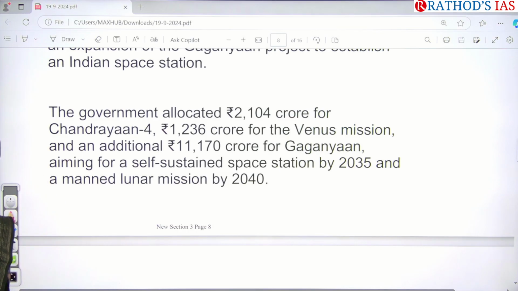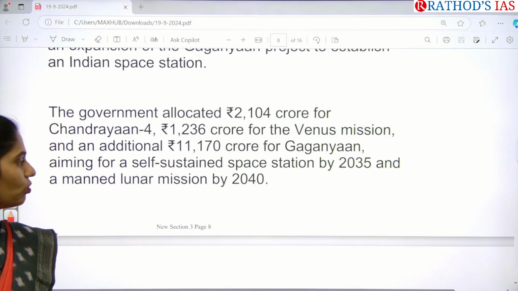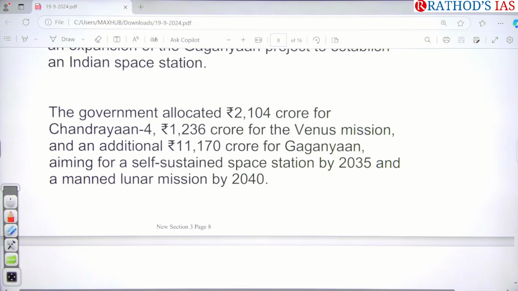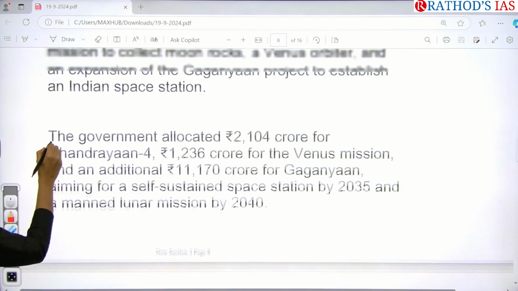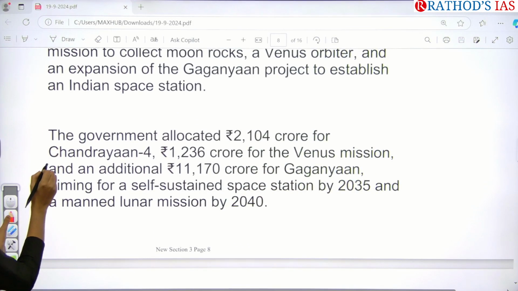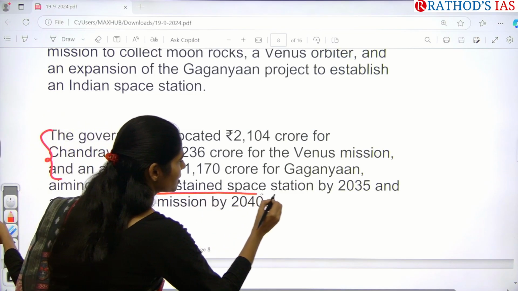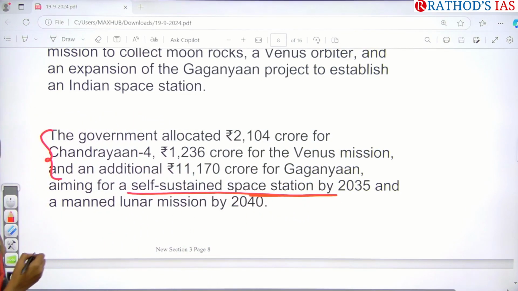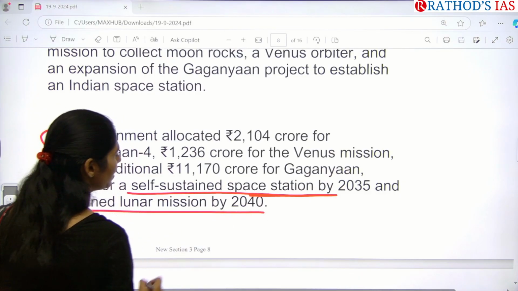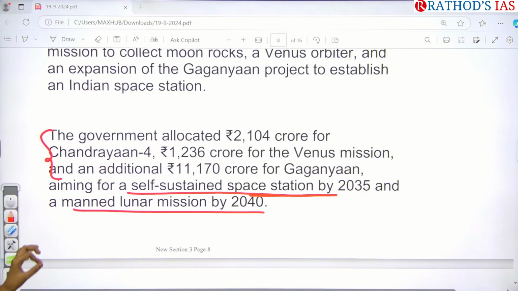And actually, we are going to build our own Indian space station by 2035, and we are going for a manned lunar mission by 2040. So these are the targets that you have to remember. There is no need of remembering these three lines, but you have to focus on things like a self-sustained space station by 2035. India's target is to build its space station by 2035 and even a manned lunar mission by 2040. So these are the targets that you have to write.